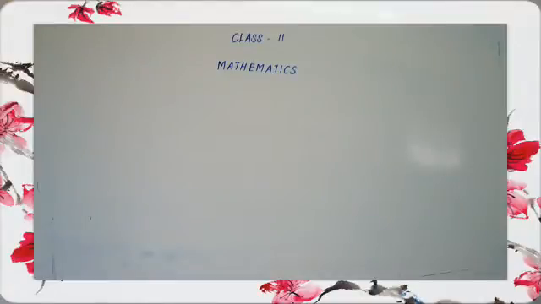Okay, what is the meaning of place value? The number gets its place value according to the place it holds in a number. The product of the digit and the value of its place gives the place value of the digit. The place value of a digit in a number depends on the place it holds.